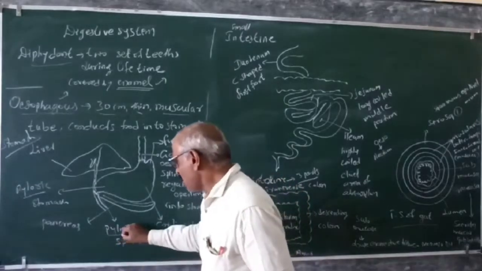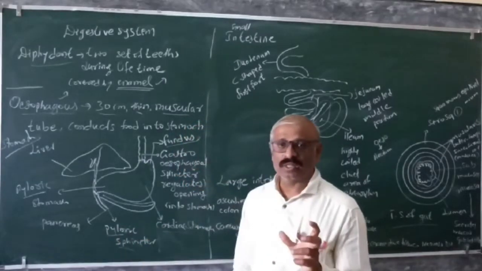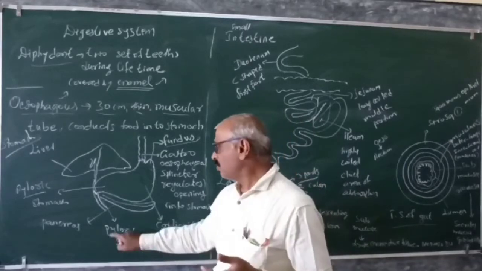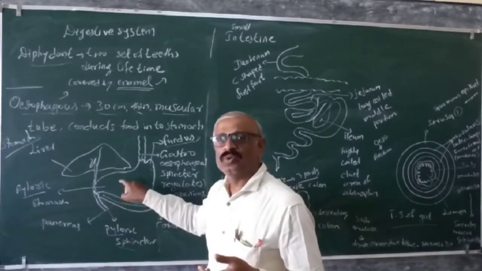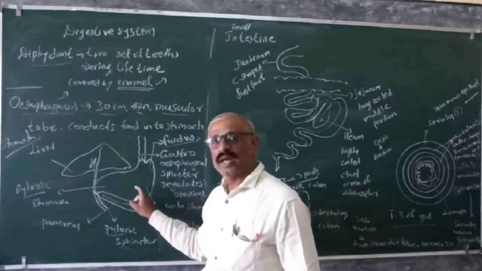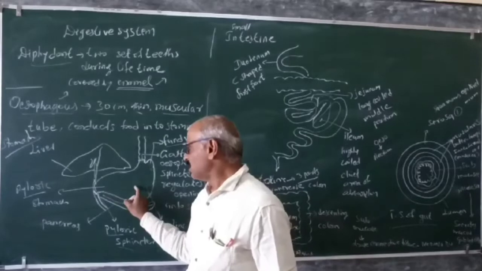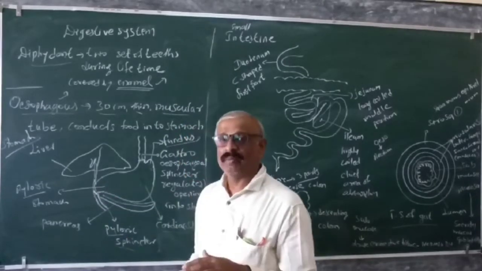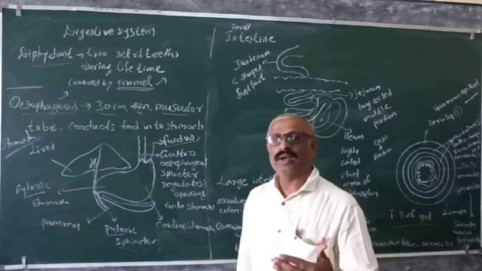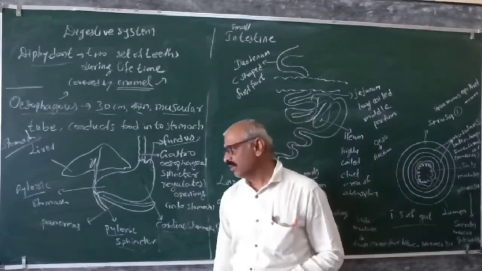So that's called the pyloric sphincter ಅಂತ ಅದನ್ನ ಹೇಳ್ತಾ ಇದ್ವಿ. Once again it checks backward movement of food from the intestine to the stomach. So only one way. The digested food has to be moved from the stomach to the intestine, not coming back. So with the help of the pyloric sphincter, it is avoided. ಅದನ್ನು ಅವಾಯ್ಡ್ ಮಾಡೋದನ್ನ ನಾವು ನೋಡ್ತಾ ಇದ್ವಿ.